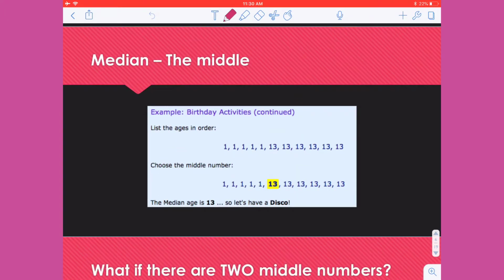The median is the middle value. So you want to start by listing out whatever your data is in order, starting from smallest to greatest, and then you're literally going to choose the middle number. This is a very unconventional way of doing this, but this is how I learned it. You start on one end, cross out the number, go to the other end, and cross out that number, and then keep crossing out, and when you have nothing else to cross out and you've done it evenly, that middle value represents your median.